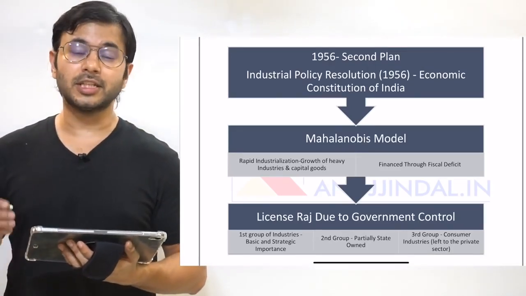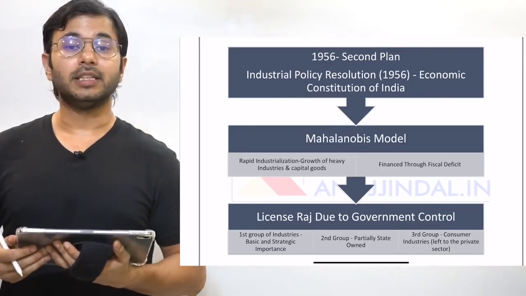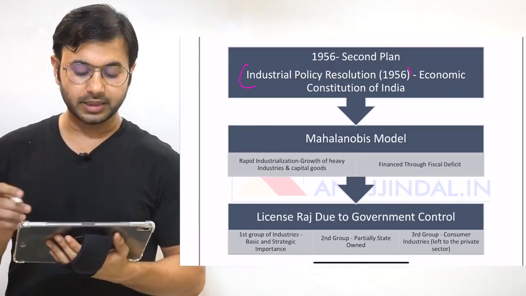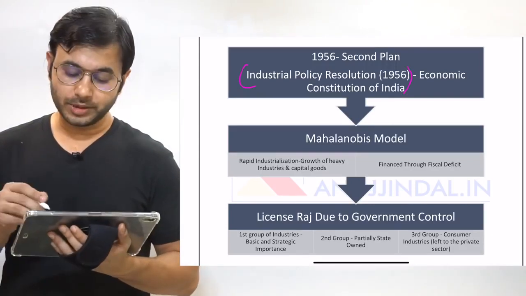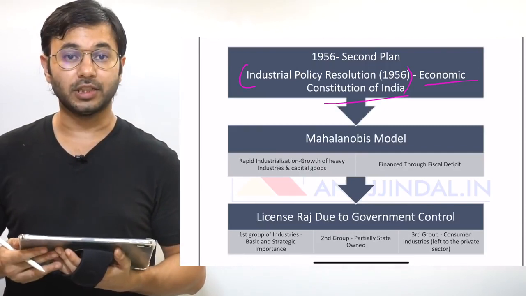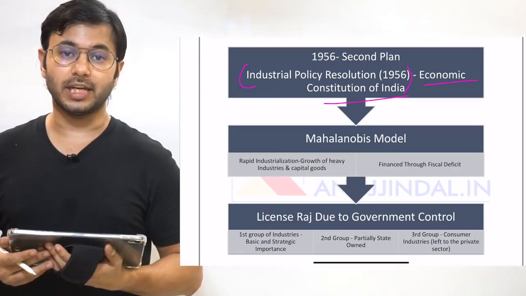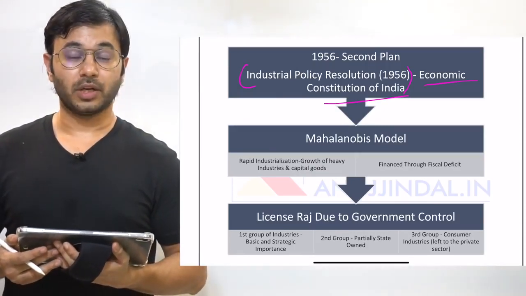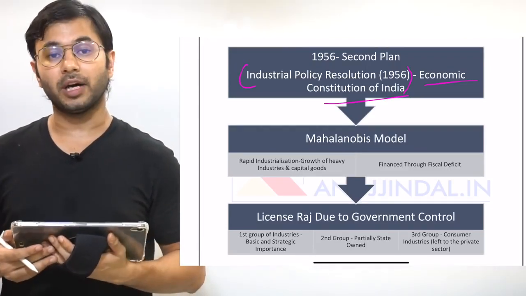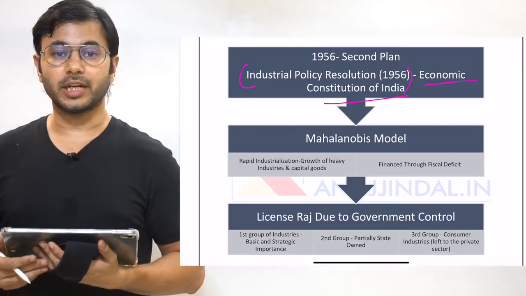In 1956, that is the second 5-year plan, the Mahalanobis model was adopted. It was also popularly called the Industrial Policy Resolution, which became the Economic Constitution of India. So a question that can be asked is, which of the models is called the Economic Constitution of India? What are the contributions of the Harrod-Domar model? What are the contributions of the Mahalanobis model? What is Hindu rate of growth?